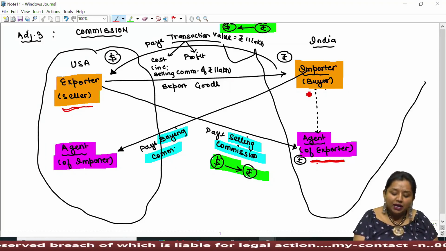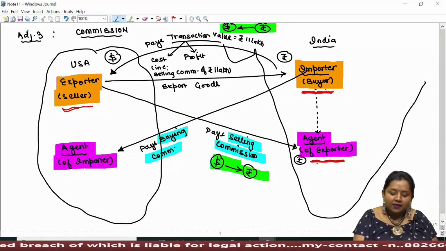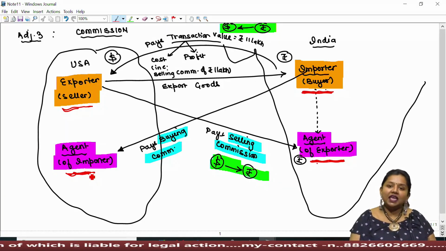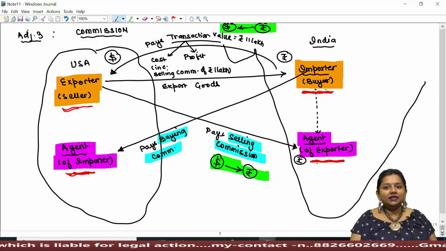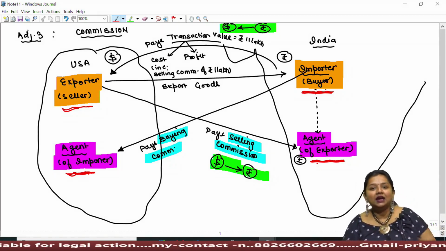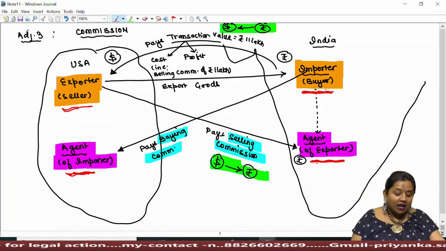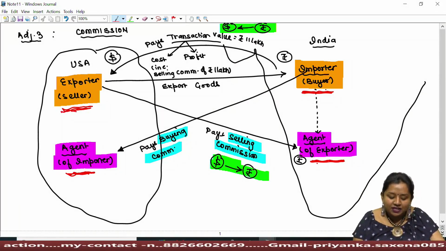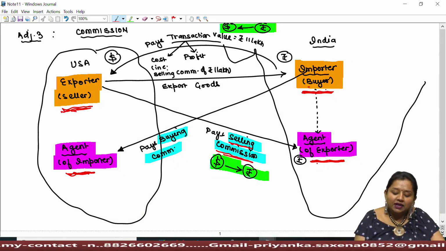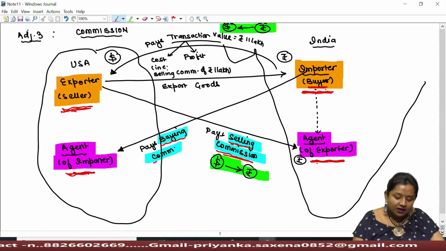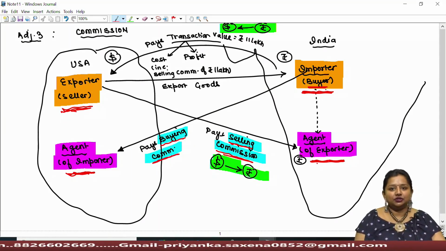On the other side, the importer located in India can appoint his agent abroad where he does not have any access. So generally it is presumed that the exporter appoints his agent in India and vice versa. The exporter, being the seller, pays commission to his agent known as selling commission, and the importer, being the buyer, paying commission to his agent is known as buying commission.